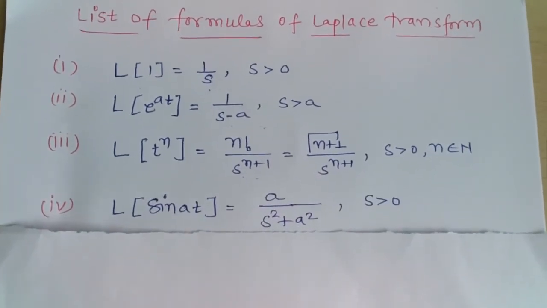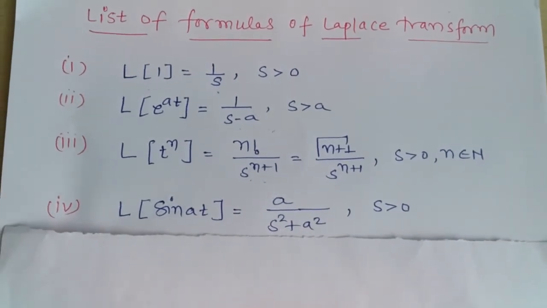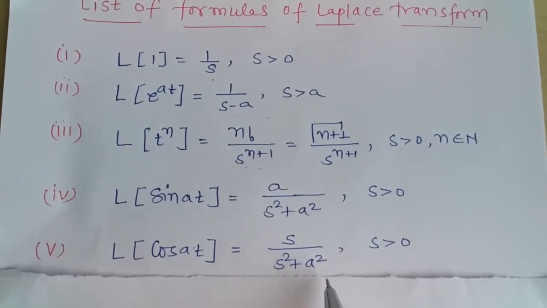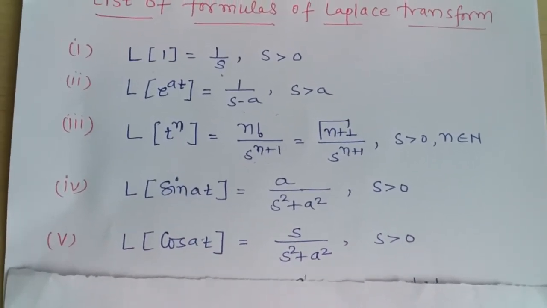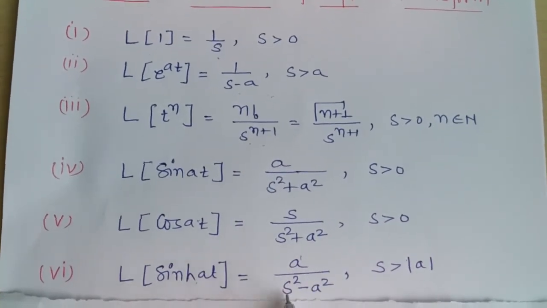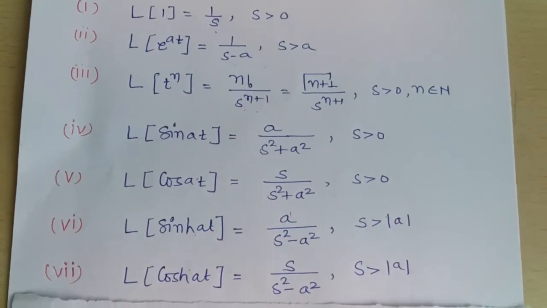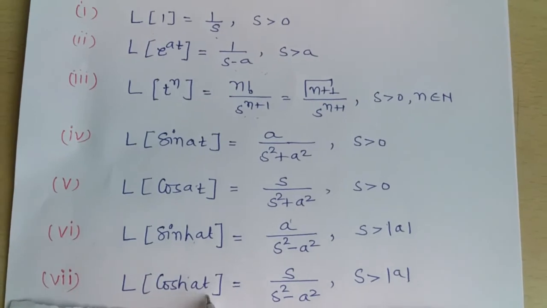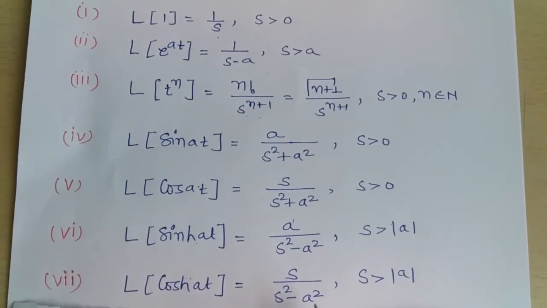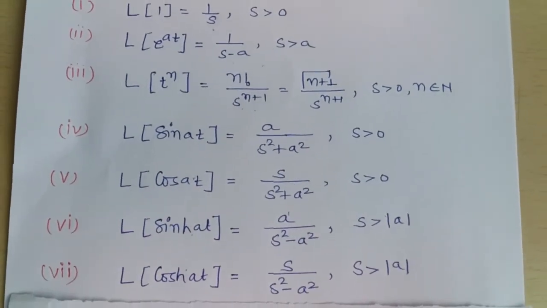Laplace transform of sin at is a upon s square plus a square. Laplace transform of cos at is s upon s square plus a square. Laplace transform of hyperbolic sin at is a upon s square minus a square. And the Laplace transform of hyperbolic cos at is s upon s square minus a square. So these are some elementary formulas which we use in the further study.